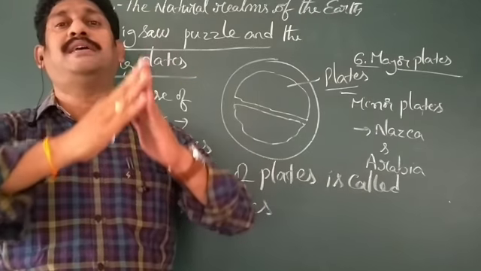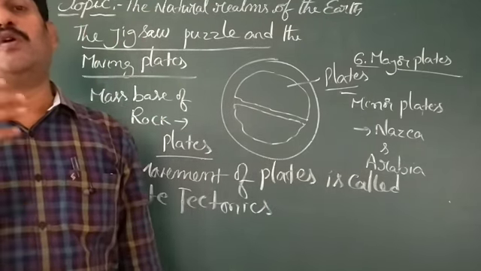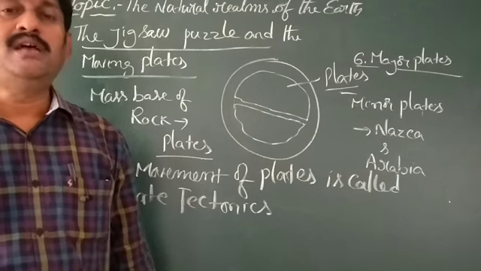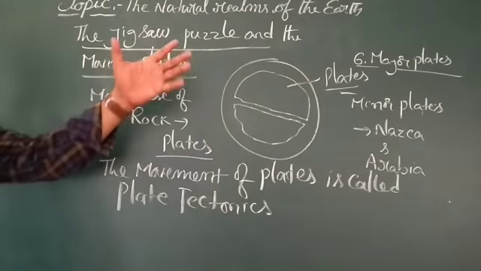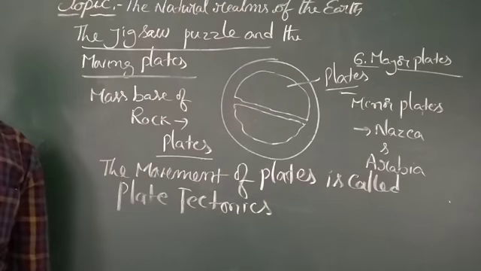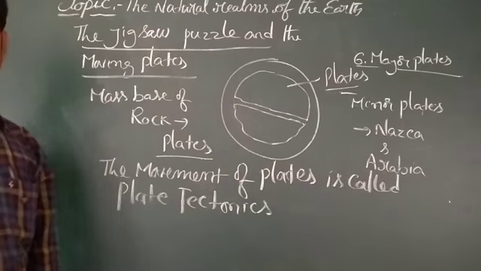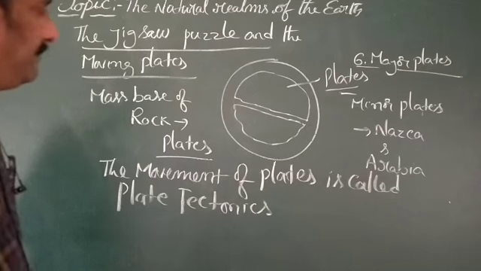Otherwise it can form high peaks, high mountain ranges like that. Okay, so that is the information about the jigsaw puzzle and moving plates. Next topic we are going to discuss, page number 16.